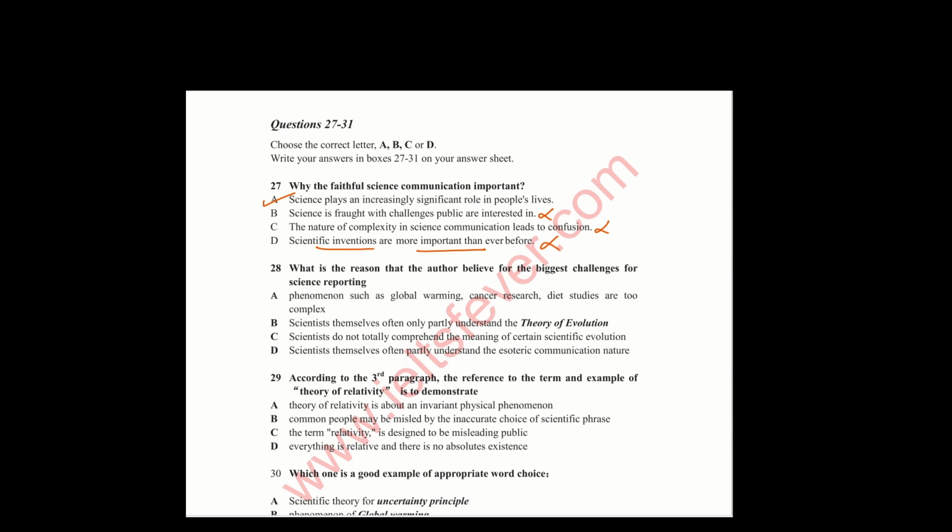That is okay, but where is the faithful science communication wording? So option D is incorrect. The nature of complexity in science communication leads to confusion: no mention. Science is fraught with challenges public are interested in. Fraught, you can say, is not explainable, or science is confused. That is also not mentioned in paragraph A. So these options are incorrect.